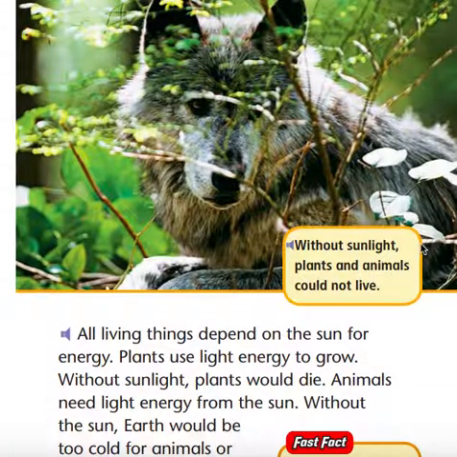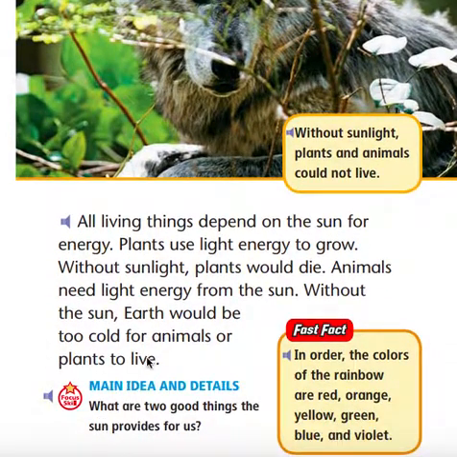Without sunlight, plants and animals could not live. All living things depend on the sun for energy. Plants use light energy to grow. Without sunlight, plants would die. Animals need light energy from the sun. Without the sun, Earth would be too cold for animals or plants to live.